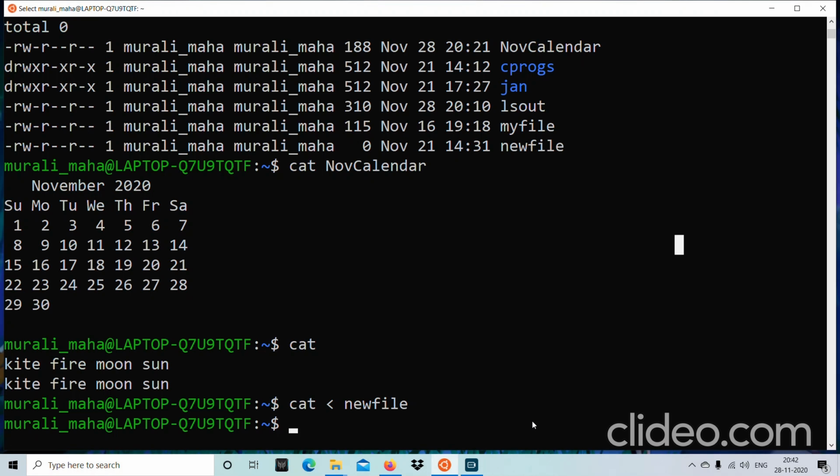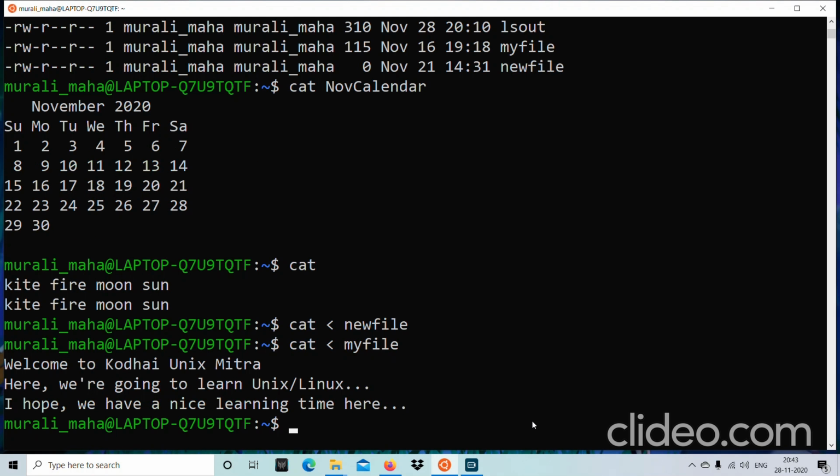Let us suppose I want to read the contents of my file as input redirection. So cat, with the input redirection operator, my file. What does it mean? Cat would by default read from the keyboard, but with the input redirection operator, it would read from my file, and it would send the output to the monitor, because I have not given the output redirection.